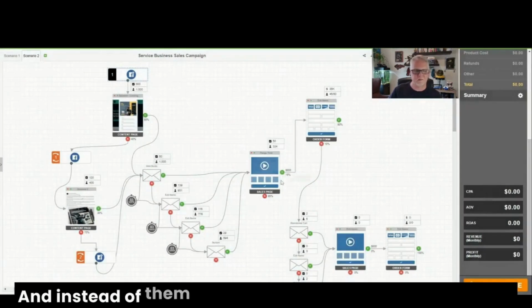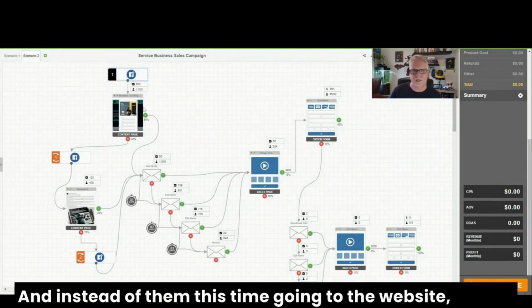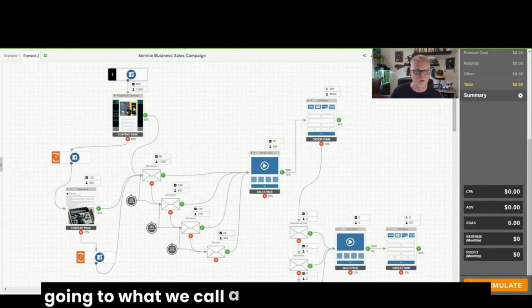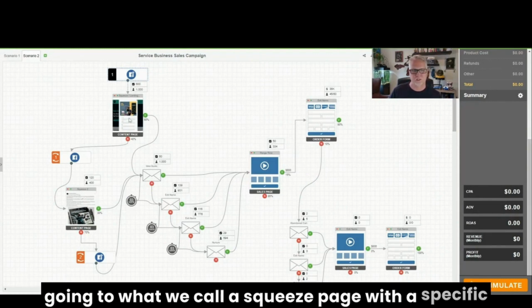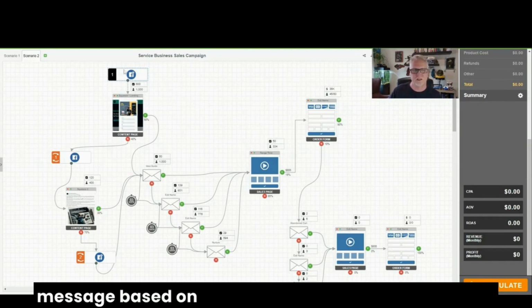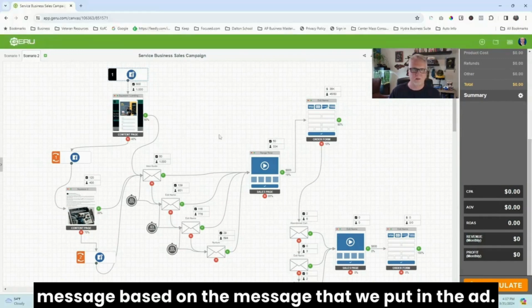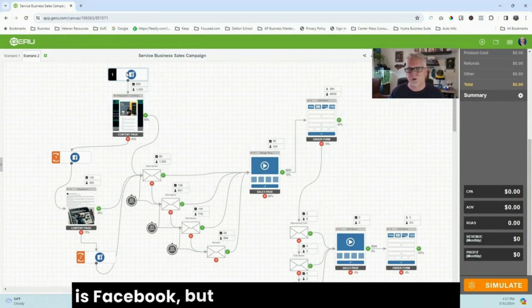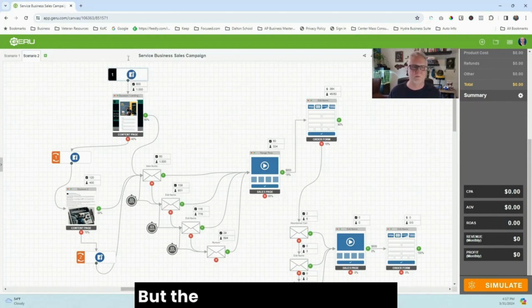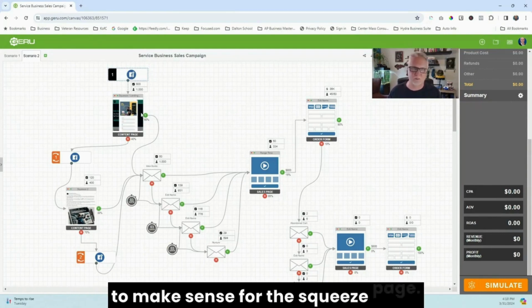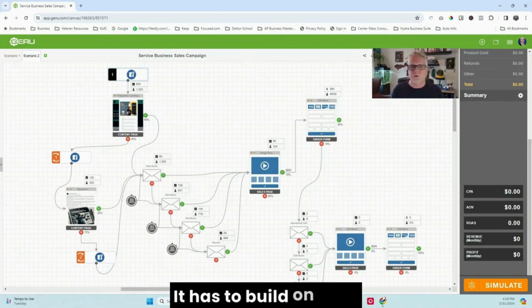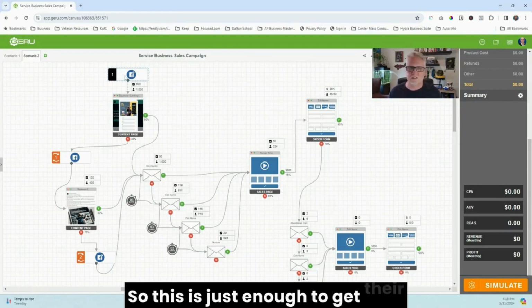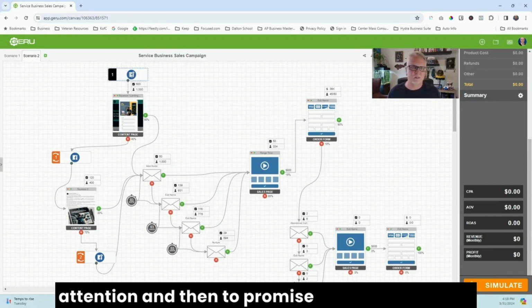And instead of them this time going to the website, they're going to what we call a squeeze page with a specific message based on the message that we put in the ad. Now keep in mind, this advertisement, in this case is Facebook, but it could be YouTube, it could be Google, it could be TikTok, whatever it is, but the message in the ad has to make sense for the squeeze page. It has to build on that. So this is just enough to get their attention, and then to promise more information.